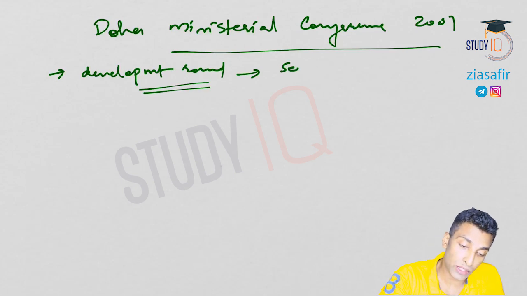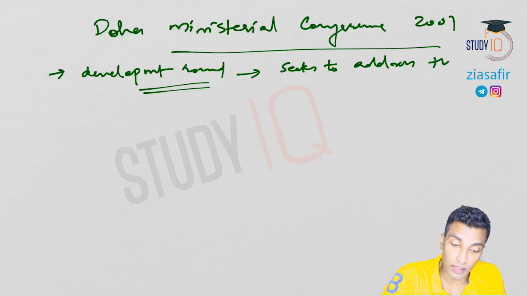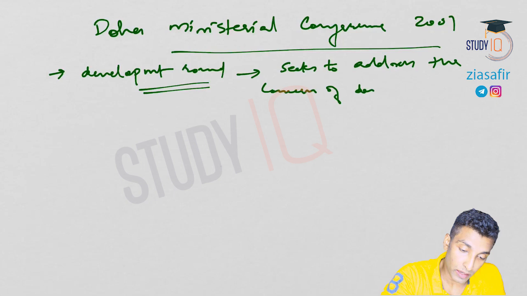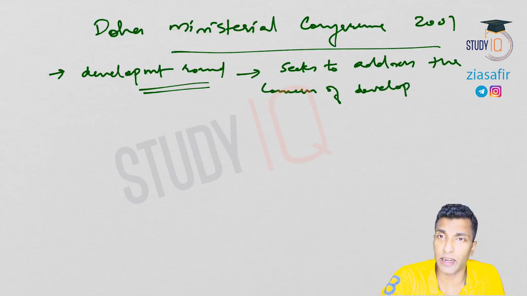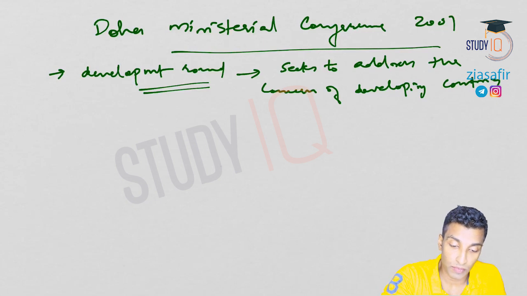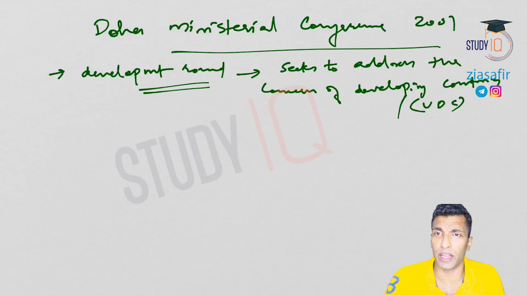So it seeks to address the concerns of developing countries, or you can write underdeveloped countries, or UDCs. Both are the same. So developed and not developed; not developed means underdeveloped, right? We are using developing because underdeveloped is a derogatory term.